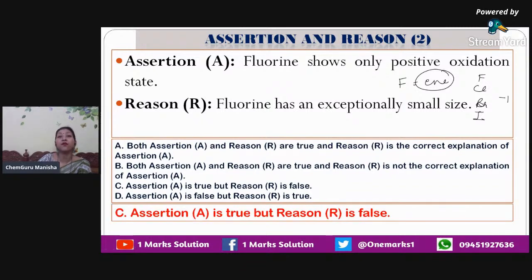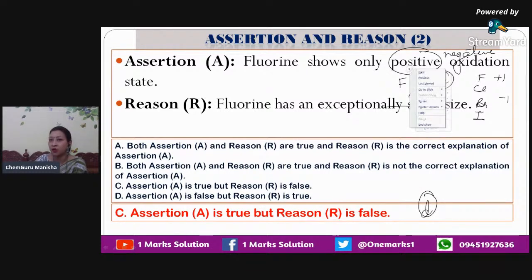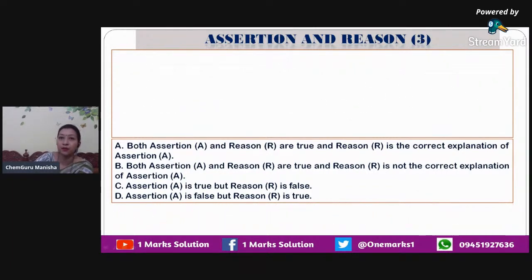And reason here is that fluorine has an exceptionally small size, which is not right, because yes, it has. I'm sorry, this option will go wrong here. The correct option to this should be D. The answer should be assertion is false and reason is true. There was a small typing error on our side, so it should be D. That's because it shows +1, but it will not show only that. So here it should have been negative type. So it's only negative and it has exceptionally small size. Therefore this assertion will be false because it is not negative, it is positive. So this is false and this is true. So the option here will be D, and we are correcting that.